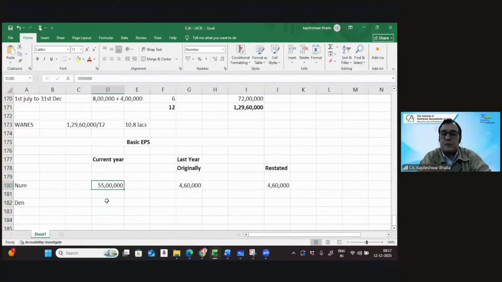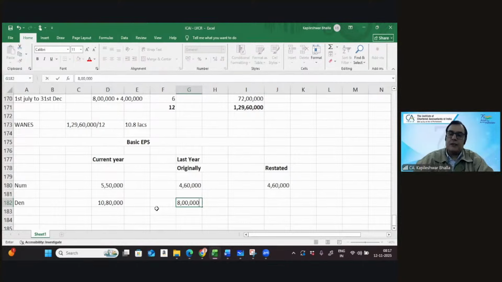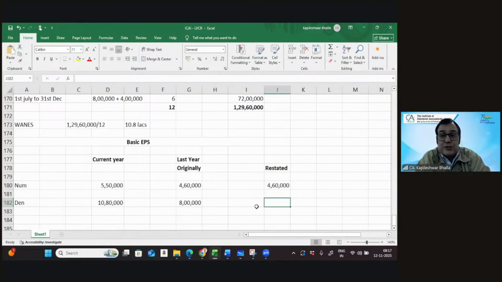Can I say in this particular case, the denominator for the current year, we've calculated, I guess, 10 lakh 80. And for the last year, I think it was 8 lakh. Can you tell me what will be the denominator for the restated EPS? You need to consider the bonus from the very beginning of the previous year. So can I say to the 8 lakhs, we're going to add 1 lakh 60. That works out at 960.